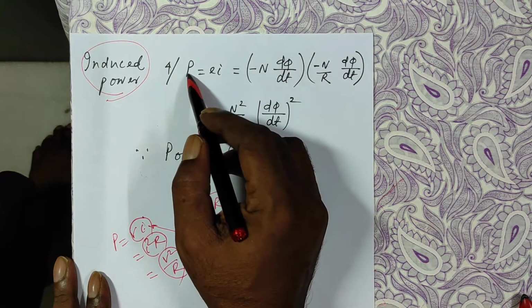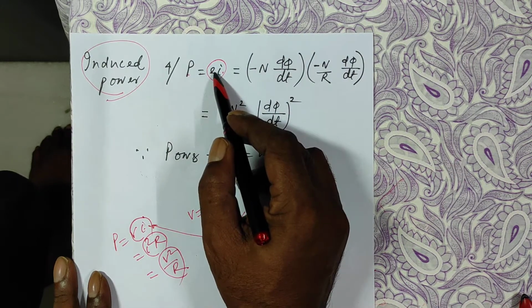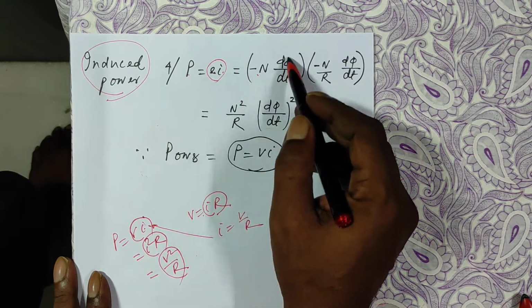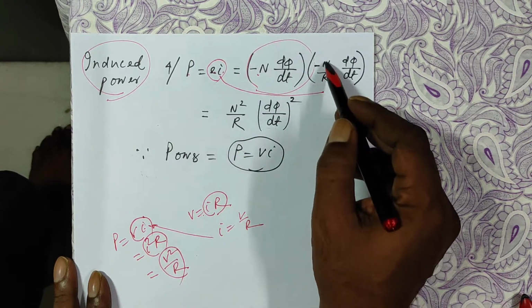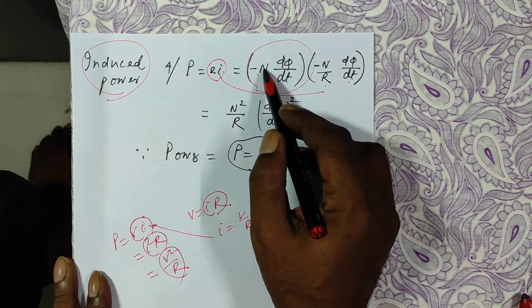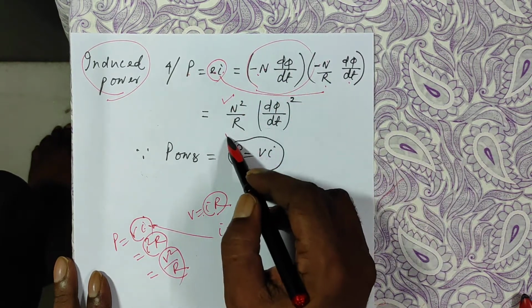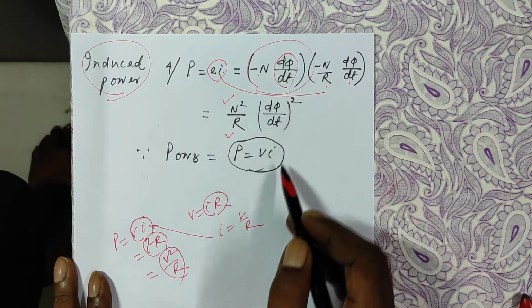So I'm using power is equal to VI. EMF I have derived: E was minus N d phi by dt. I just explained I is minus N over R d phi by dt. So this becomes N square over R, then d phi by dt whole square of that.